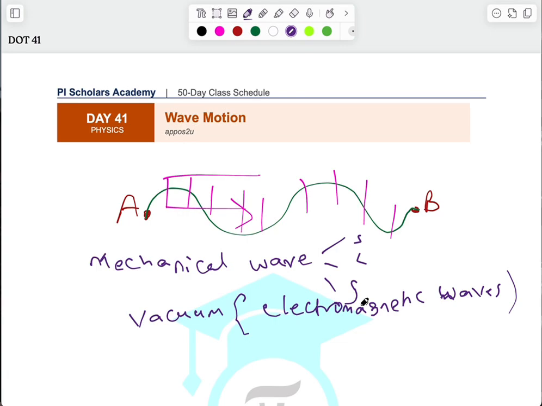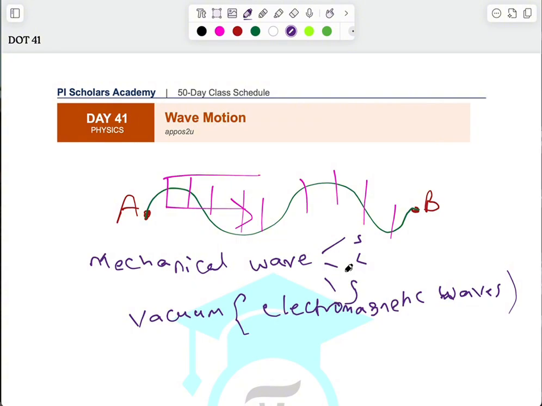Now, let's proceed. There are also other classifications that we do. For mechanical waves, some examples are sound waves, water waves, and waves on a string. Water wave, from the way it sounds, always requires water. And then you have sound wave. Sound wave is actually the air molecules that surround us that transfer the sound traveling from one point to another. So there will always be a disturbance in the air particles that surround you. So those are mechanical waves.